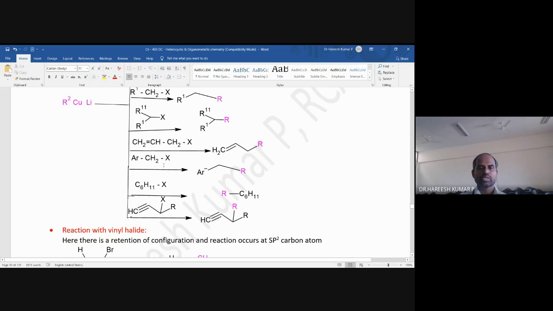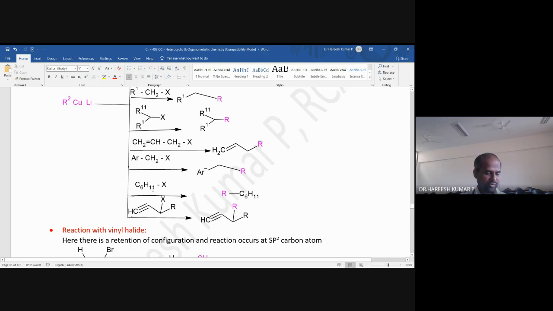And what is this substrate? This is aromatic, this is alkyl group, or alkyl halide. The name of this compound is aralkyl halide. Ar means aromatic compound, alkyl means CH2 halide. Aralkyl halide, when treated with lithium dialkyl cuprate, gives what is called an aralkyl product. Here I am taking C6H11.